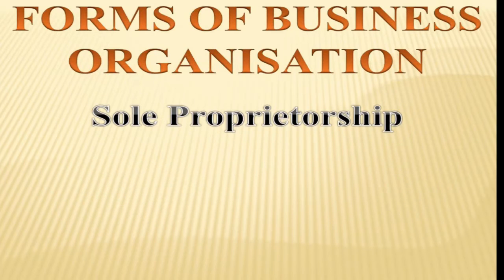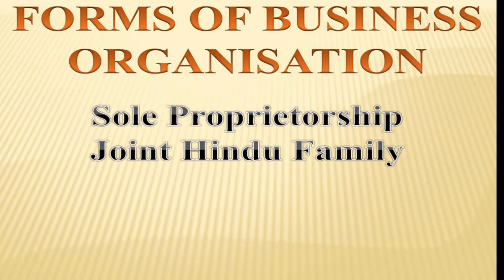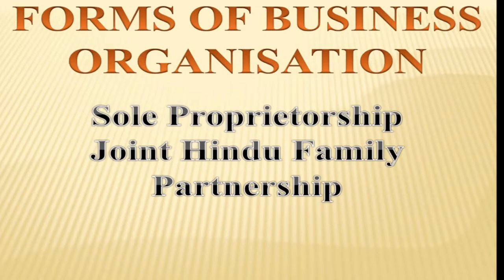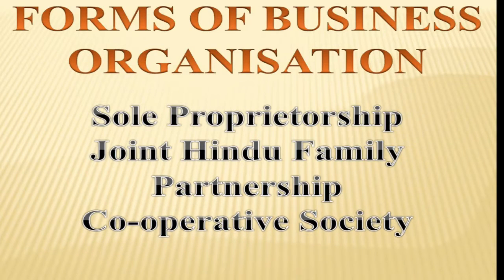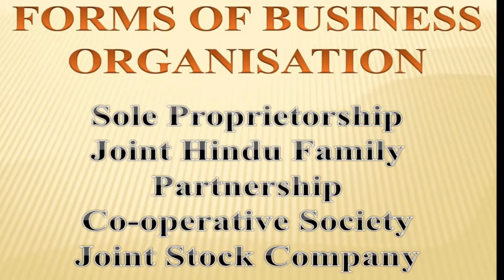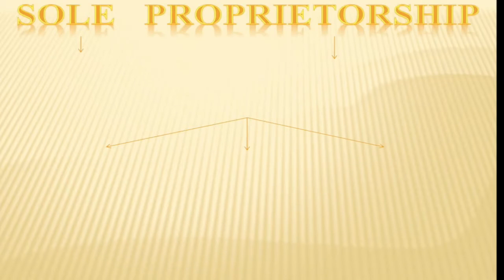Now let us see what are the various forms of business organization. First, sole proprietorship. Second, joint Hindu family. Third, partnership. Fourth, cooperative society. And the fifth one is joint stock company. We'll study all these forms of business organization in depth, checking out their features, merits and demerits. Let's start with the first one, that is sole proprietorship.